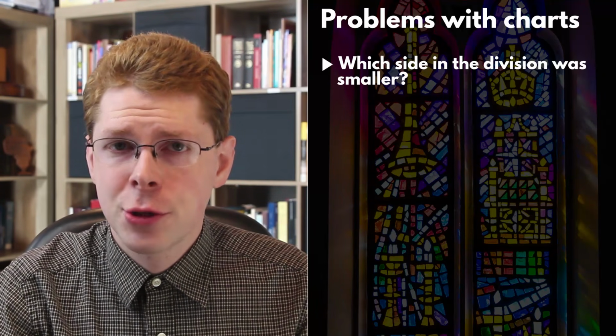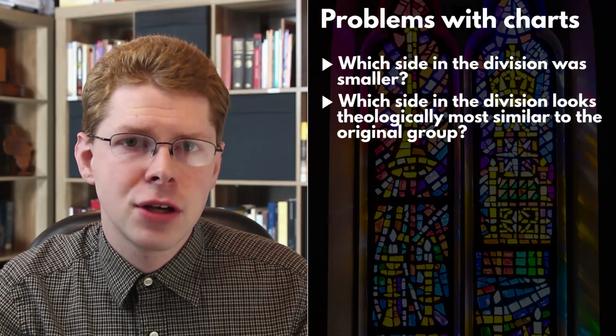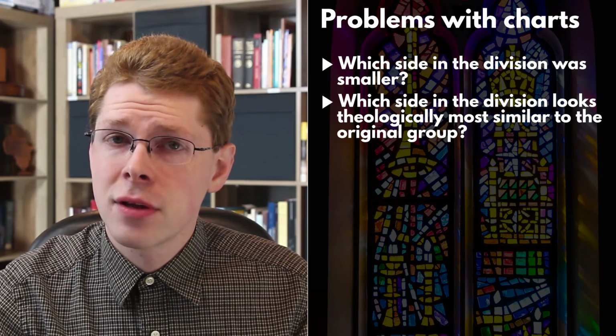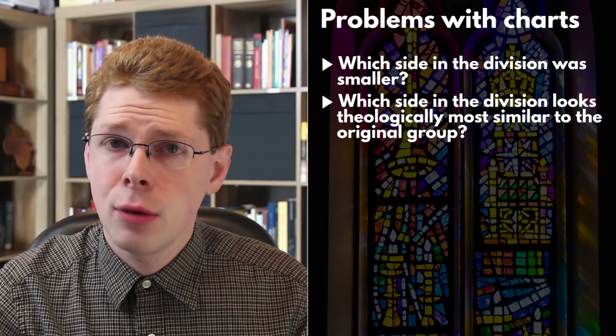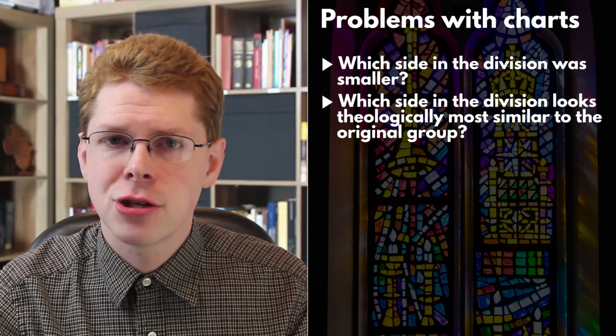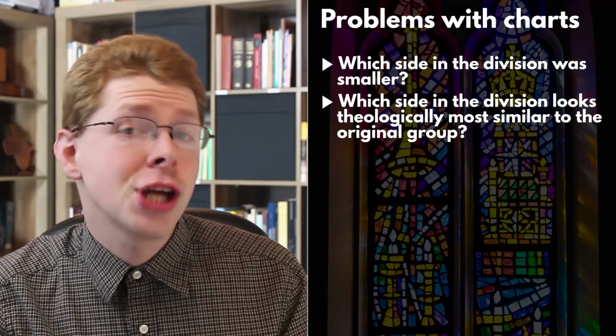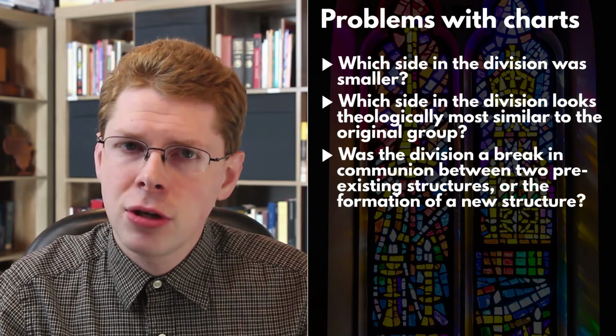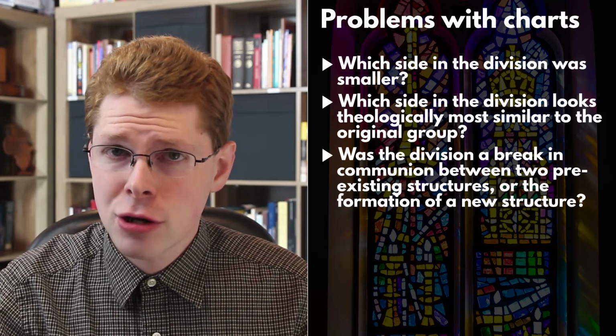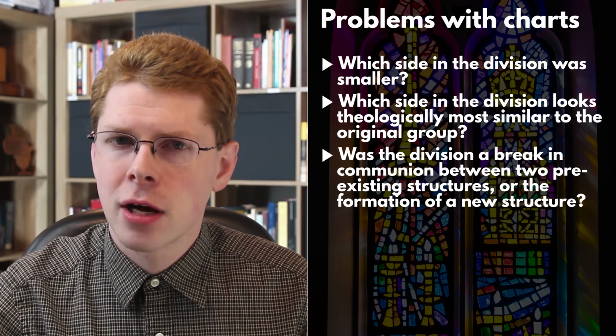Which side in the division was smaller? Which side in the division looks theologically most similar to the original group? I mention this because often those who exit do so because they still teach what the denomination did originally, but the majority changed into teaching something different. Was the division a break in communion between two pre-existing structures, or the formation of new structures?